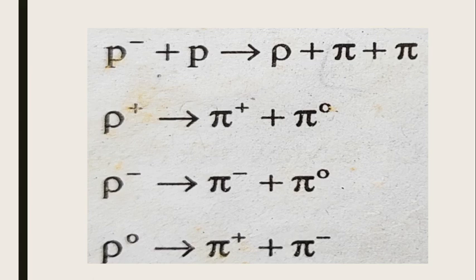Here you can see that these resonances involve both pions and baryons, as you had seen in the example of sigma, sigma plus star and sigma minus star. Sigma is a baryon that comes under hyperons, so these resonances are known as baryon resonances.